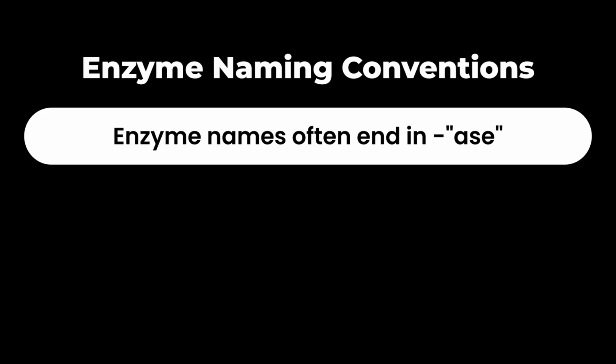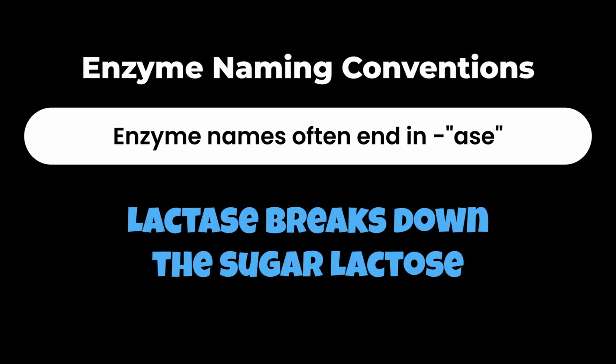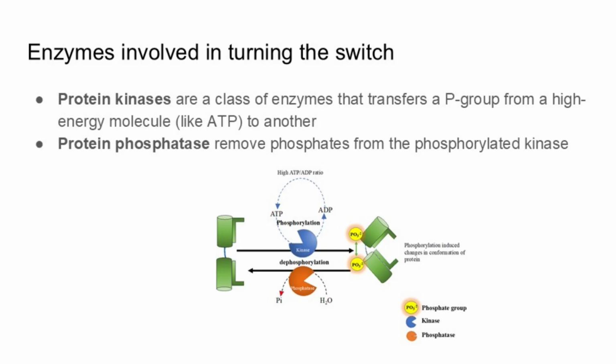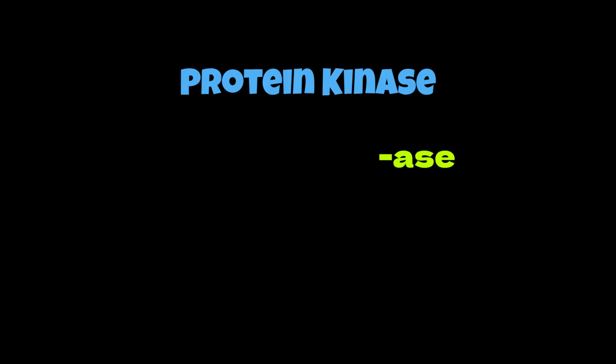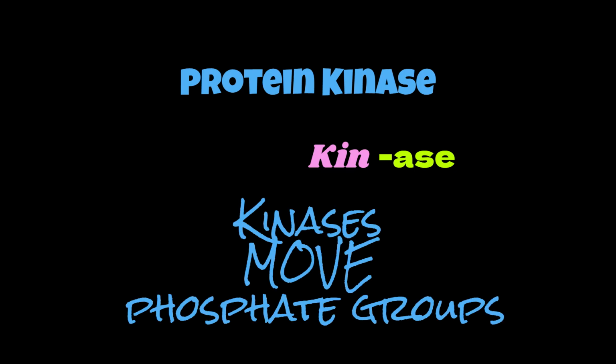A lot of the time, but not always, the names of enzymes end with a suffix "ase," and sometimes the first part of the name of the enzyme gives you a hint as to its job. The class of enzymes that catalyzes the addition of a phosphate group, that is, phosphorylation, is called protein kinase. It ends with a suffix "ase," so that's a hint that this is an enzyme, and the first part, kin, means movement. And if you've heard of kinetic energy, then you've seen this root word before. Kinases move phosphate groups onto other molecules.